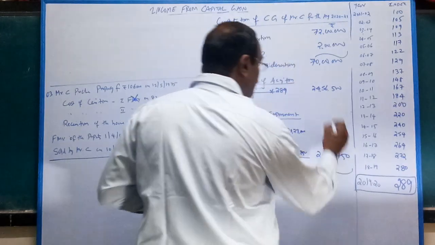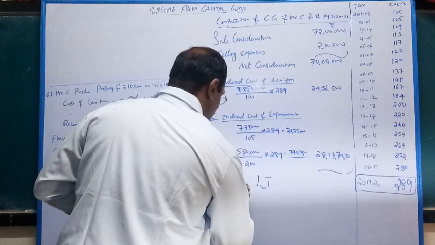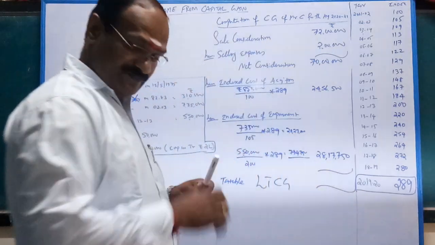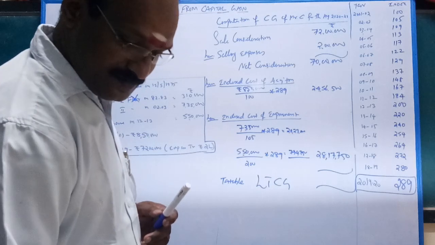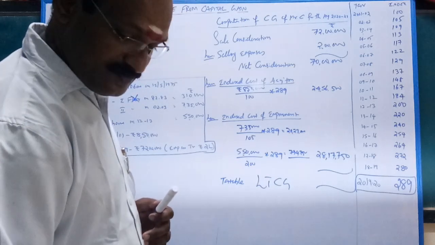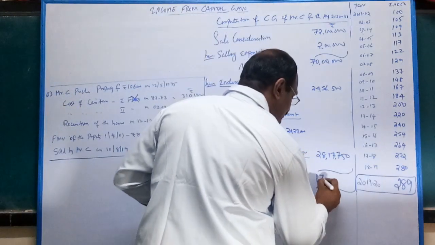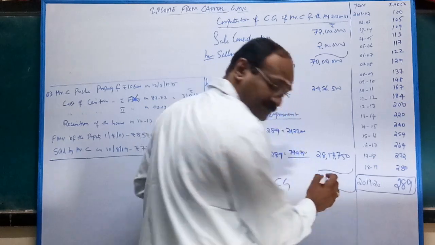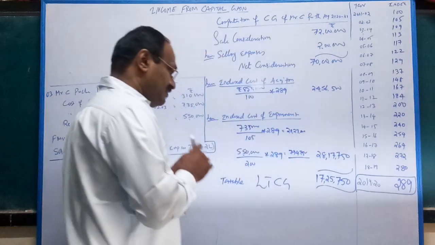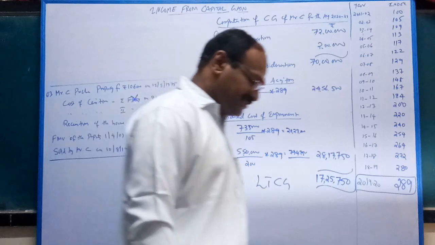Thereby, from this you have to deduct these two items. Taxable long-term capital gain is 17,25,000. Any doubt? With this, we are concluding today's session.